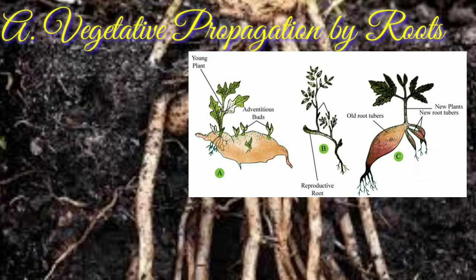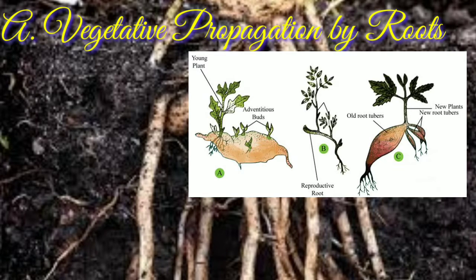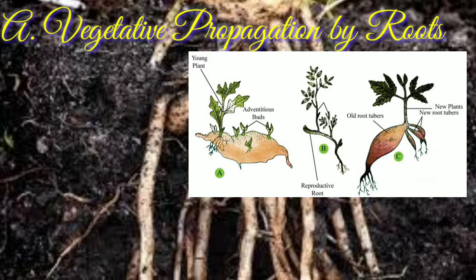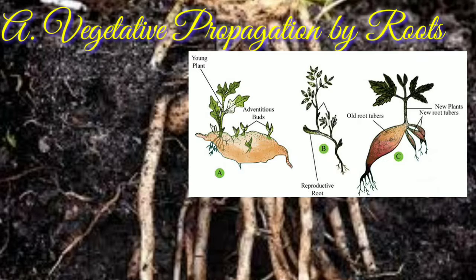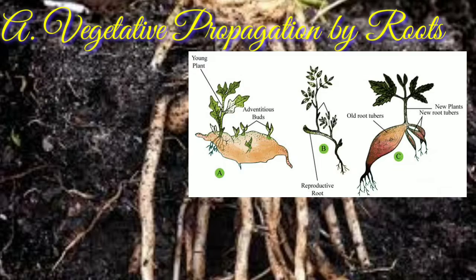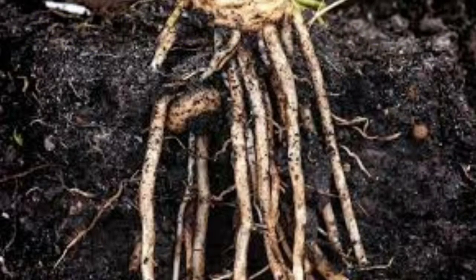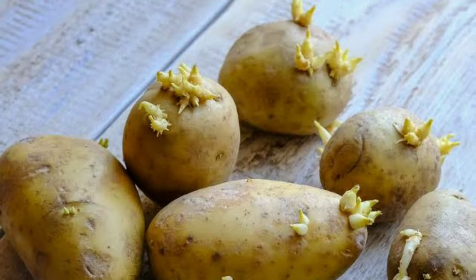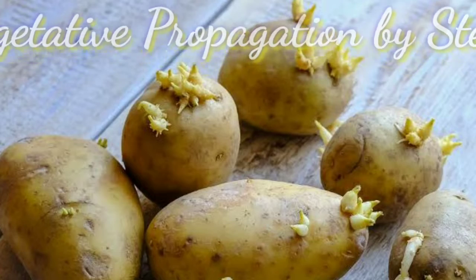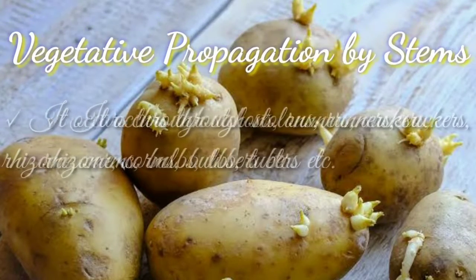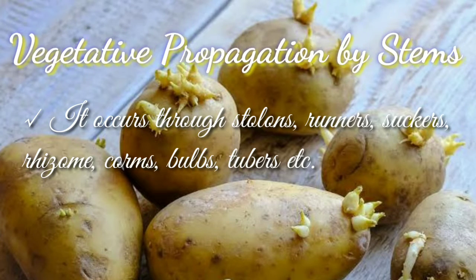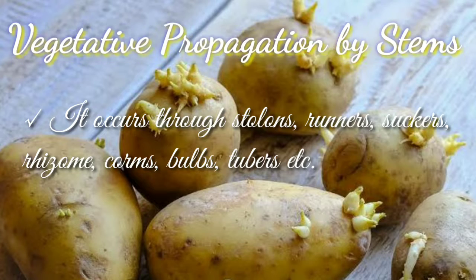Here in the diagram you can notice sweet potato propagates vegetatively through roots. The adventitious roots on the sweet potato grow into a plantlet and later on this plantlet grows into a whole new plant. A number of plants like potato, ginger, banana and turmeric multiply by vegetative propagation of stem. It occurs through stolons, runners, suckers, rhizomes, corms, bulb, stem tubers, etc.